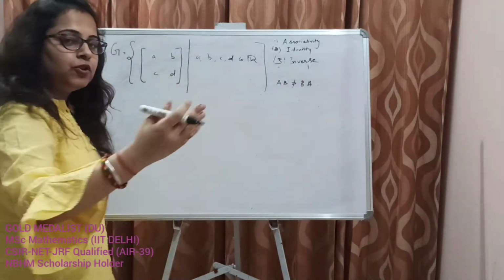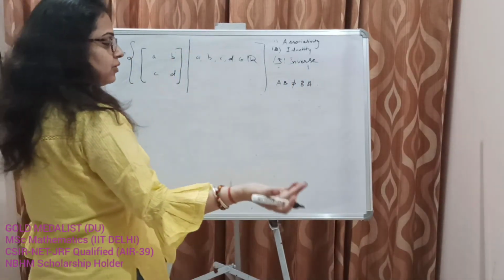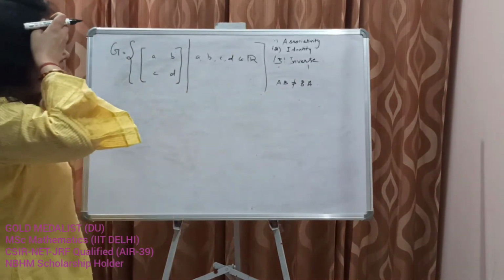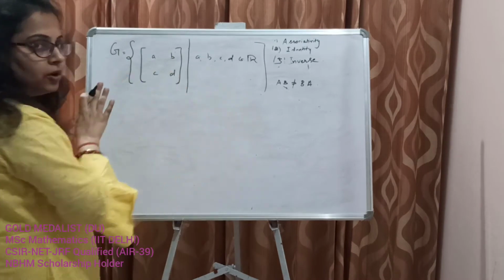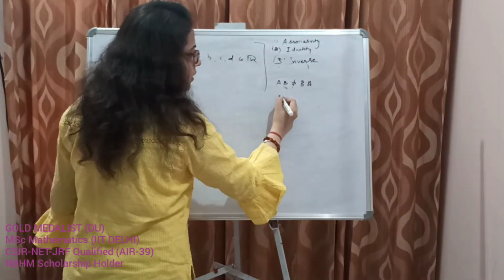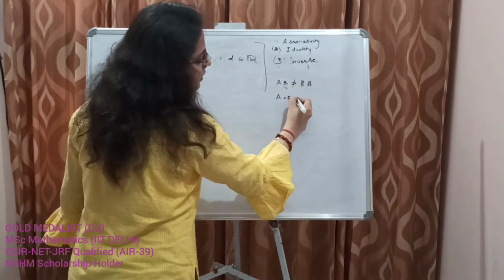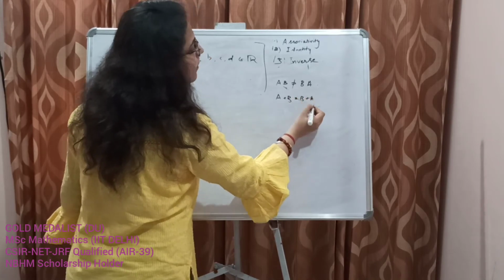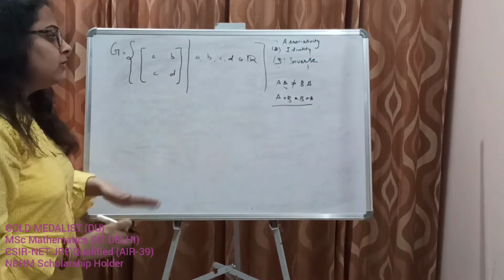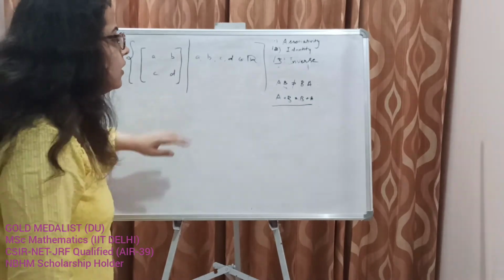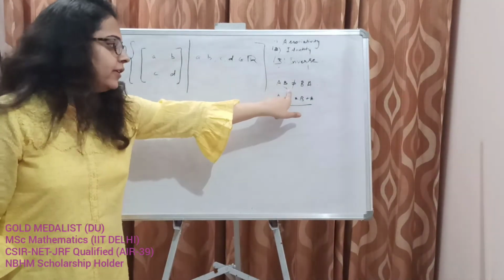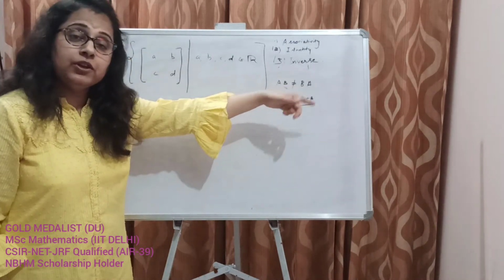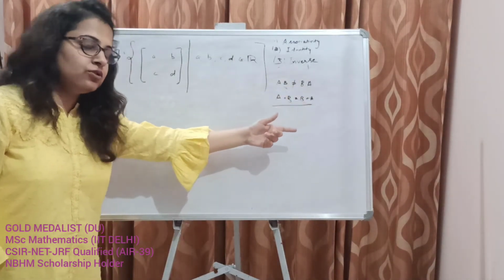But for matrix addition, A plus B is B plus A, that is for sure. So if at all this is a group, it has to be an abelian group. Matrix multiplication we will talk about later, because that is not commutative. However, we know that matrix multiplication is associative.